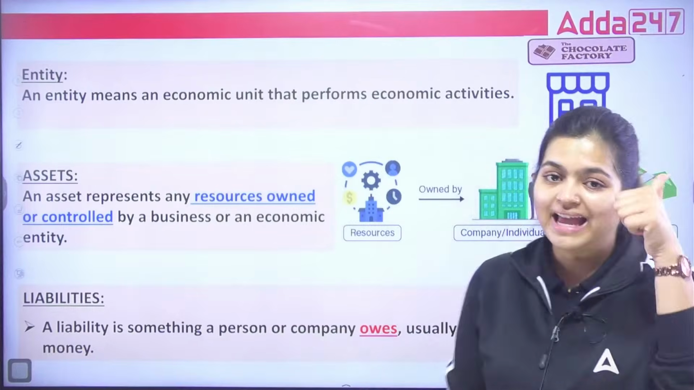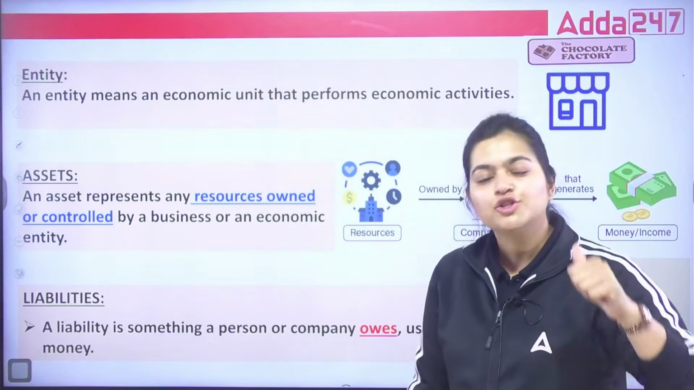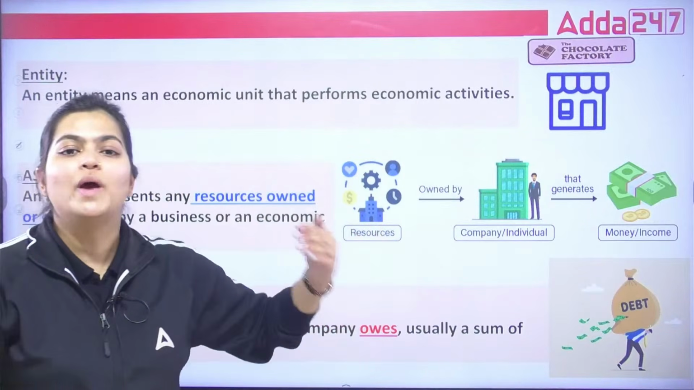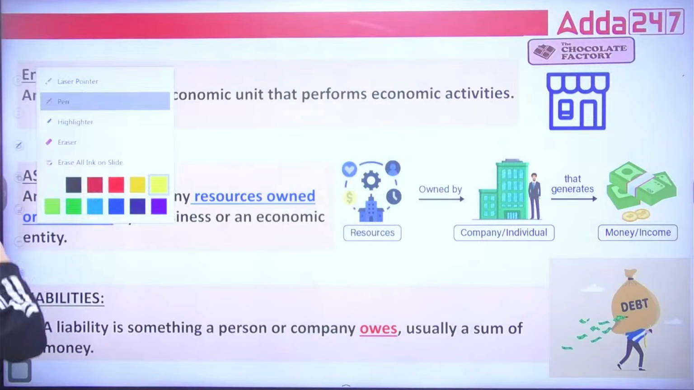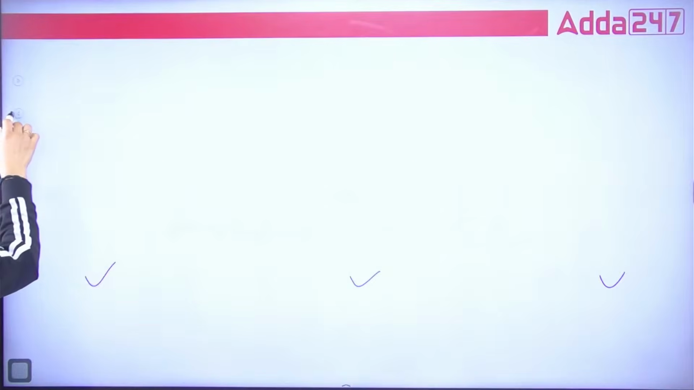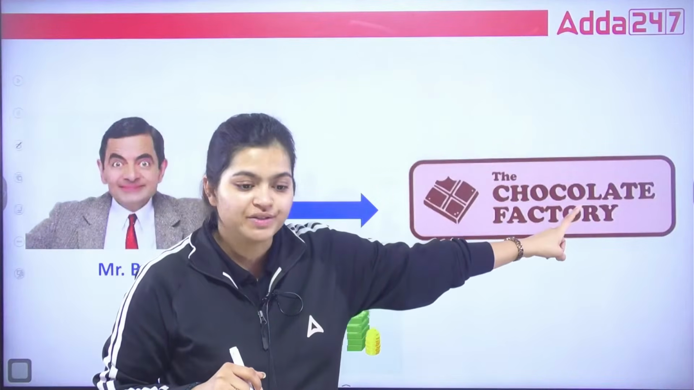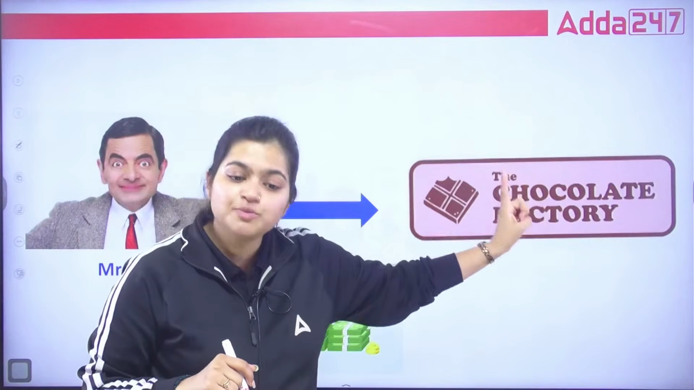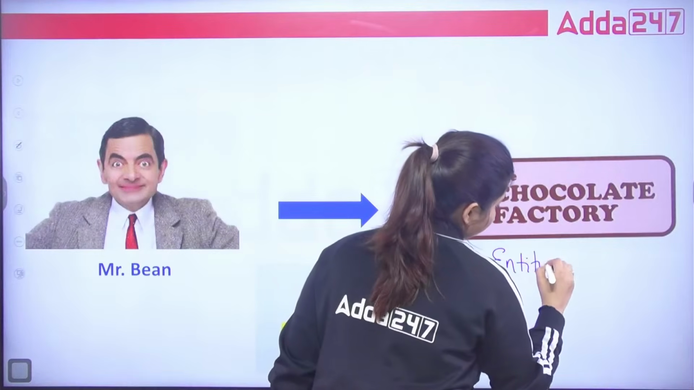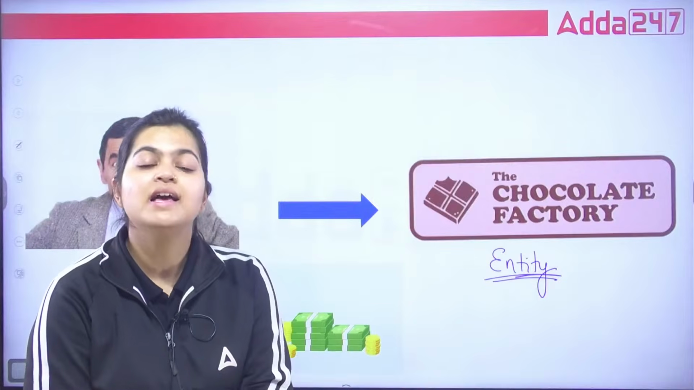Now, after this, let's talk about the next three important terms. First, entity, then assets, then liabilities. So, first, entities. Now, if I continue the Mr. Bean example, entity is what? The chocolate factory. Mr. Bean wanted to start the chocolate factory business. Okay? So, this business is known as entity.